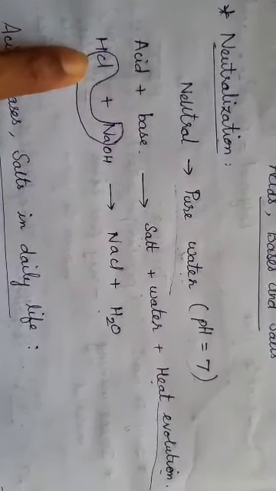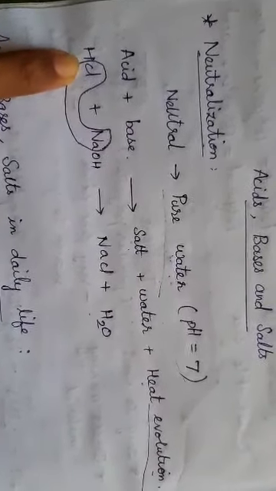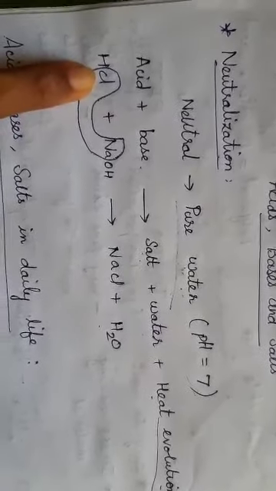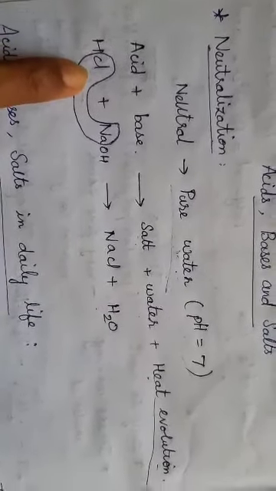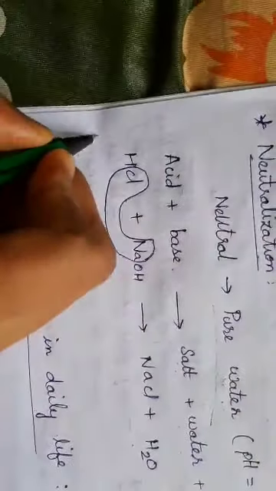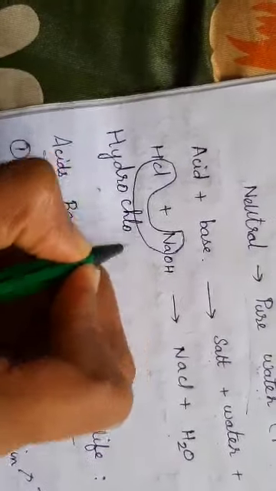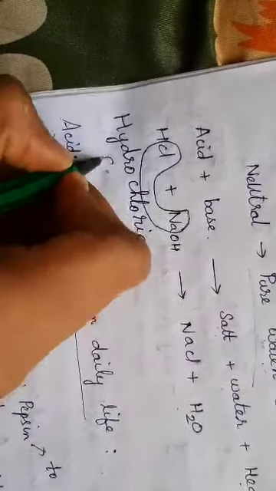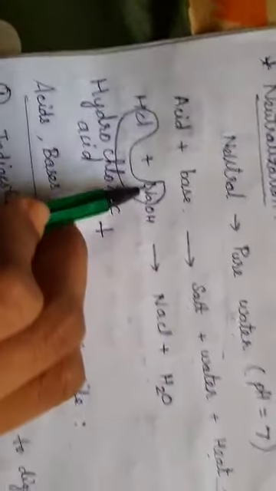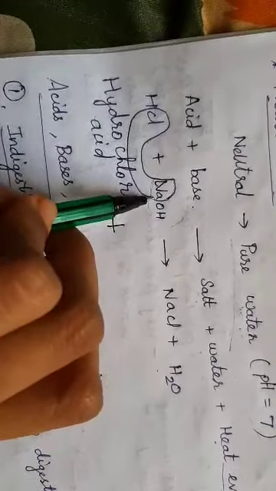So this is just an example equation I gave you. For example, acid means HCl, hydrochloric acid. Where is this acid present? In our stomach. The digestive juice is nothing but hydrochloric acid. The formula for hydrochloric acid is HCl. H means hydrogen, I write it as hydro. Cl means chlorine. So, hydrochloric acid.